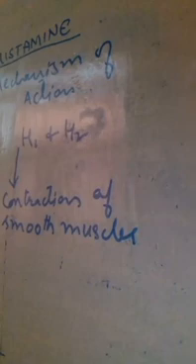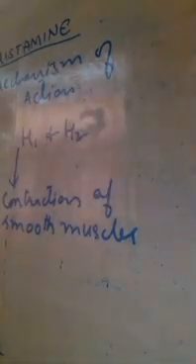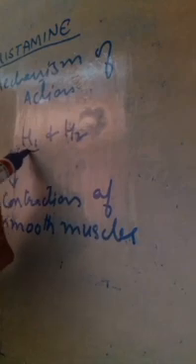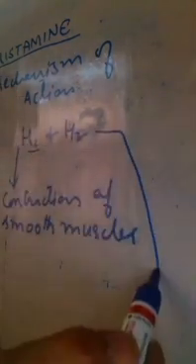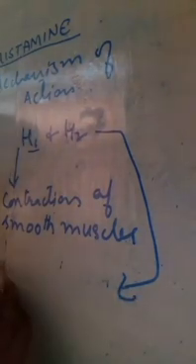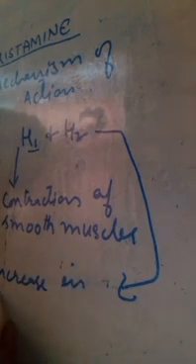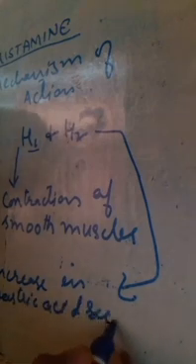The smooth muscles present in our body get contracted with the effect of histamine. This contraction is due to the stimulation of H1 receptors. Whereas when H2 receptors get stimulated, it causes increase in gastric acid secretion.